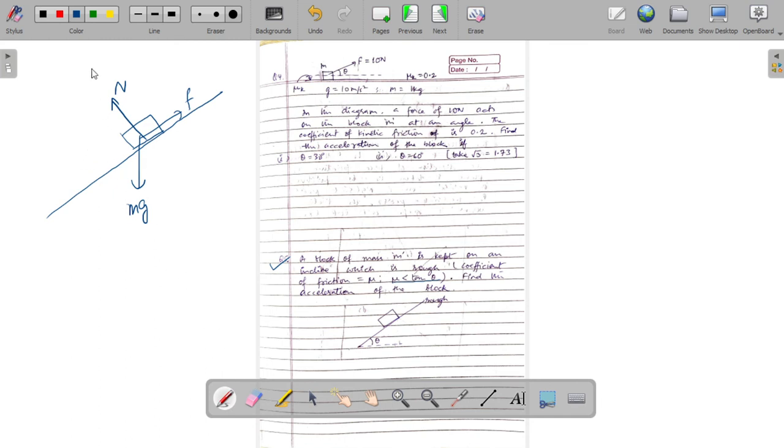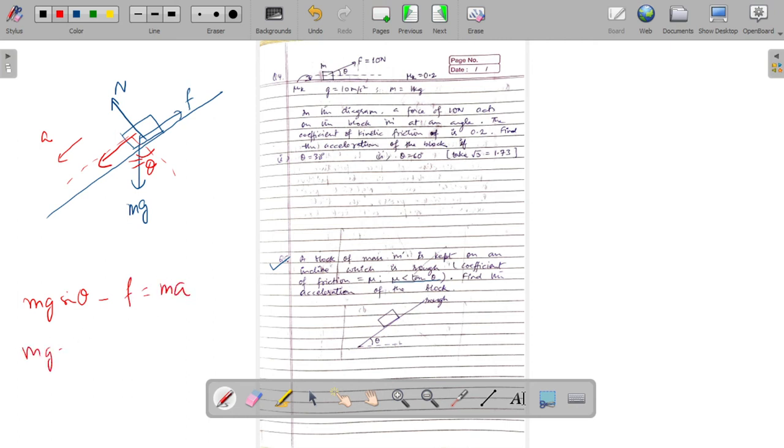So if we take the components of all these forces and assume that the acceleration is happening along the incline in downward direction, then we can easily guess that the downward forces are mg sin theta, that is the component of gravitational force in this direction, minus the force of friction should give us the acceleration of the block, ma.